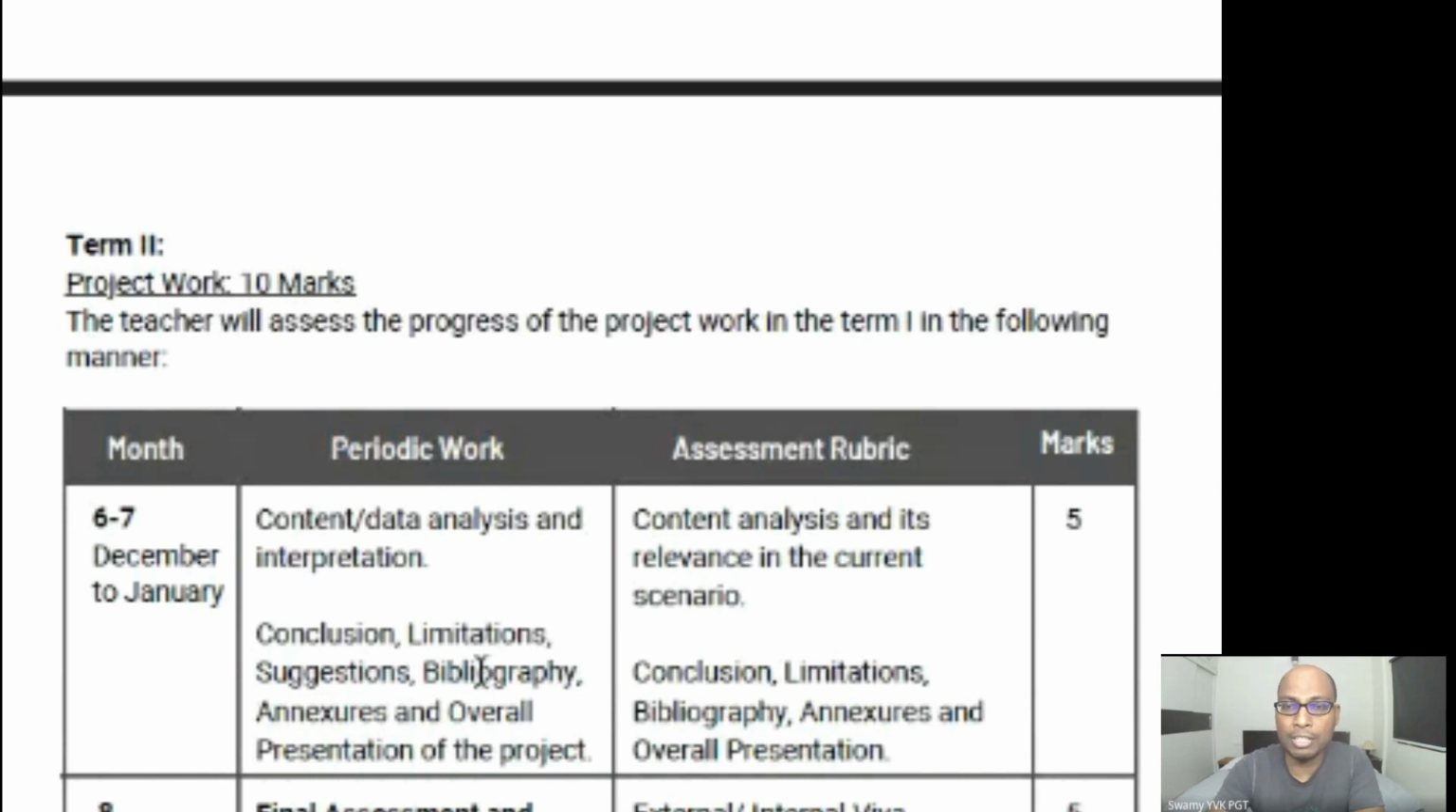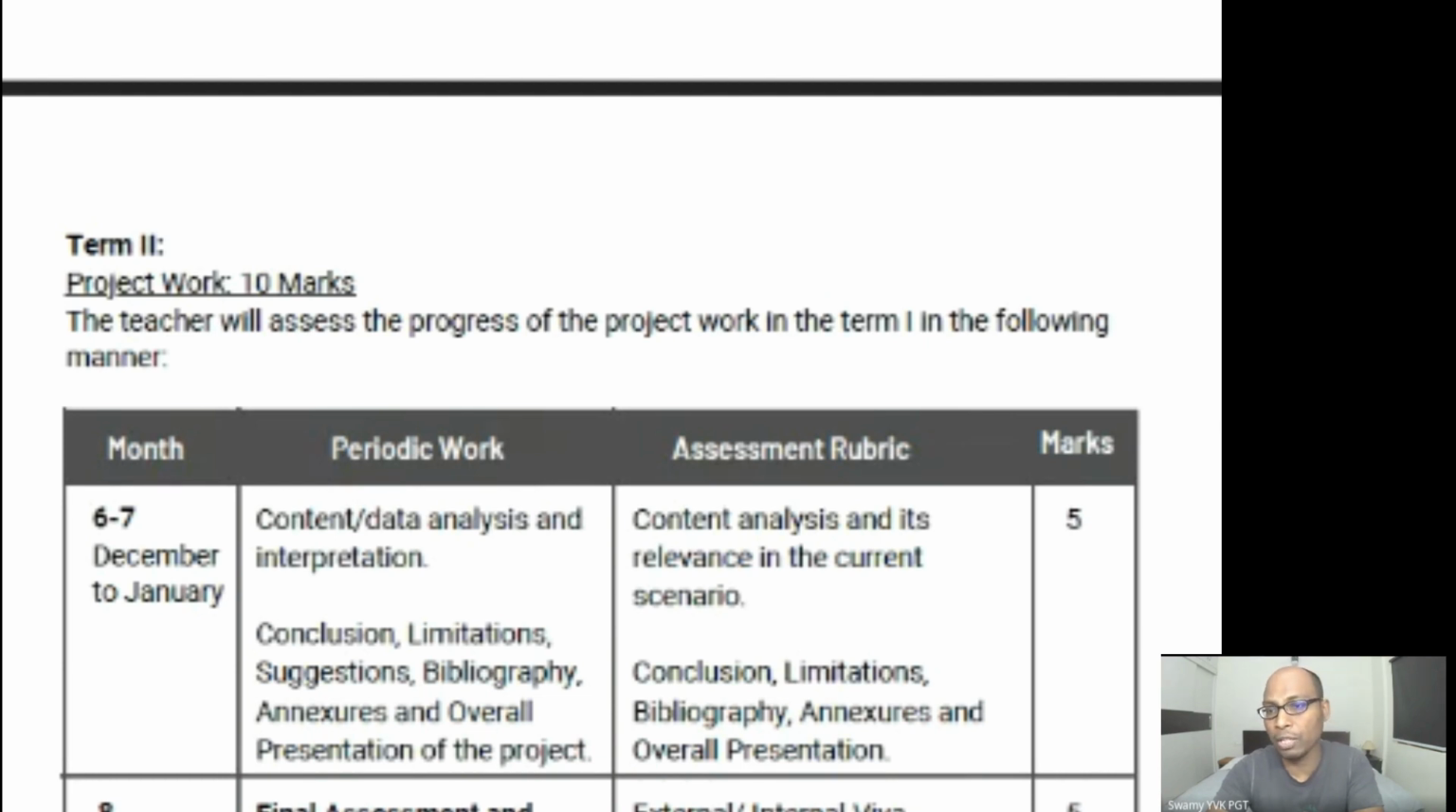Conclusion, limitations, suggestions, bibliography, annexures, and overall presentation of the project. Then these are the rubrics: conclusion and limitations for 5 marks. Then the final assessment and Viva by both, in the month of January, your term 2 ending examination, January or February. Final assessment and Viva by both internal and external examiners.